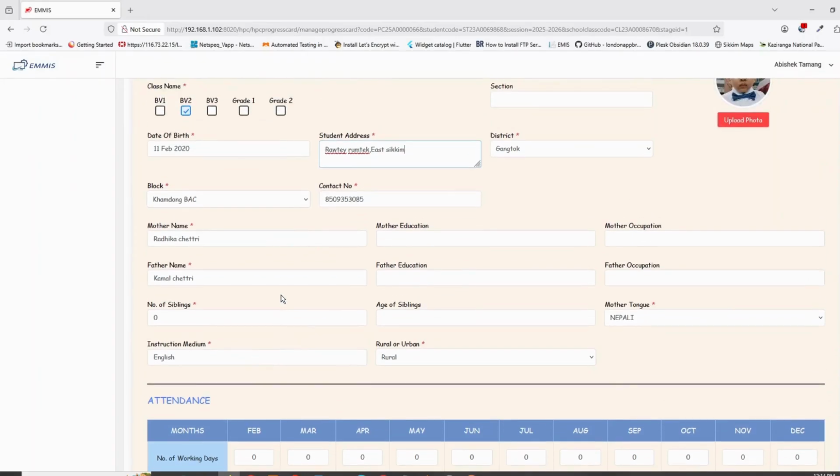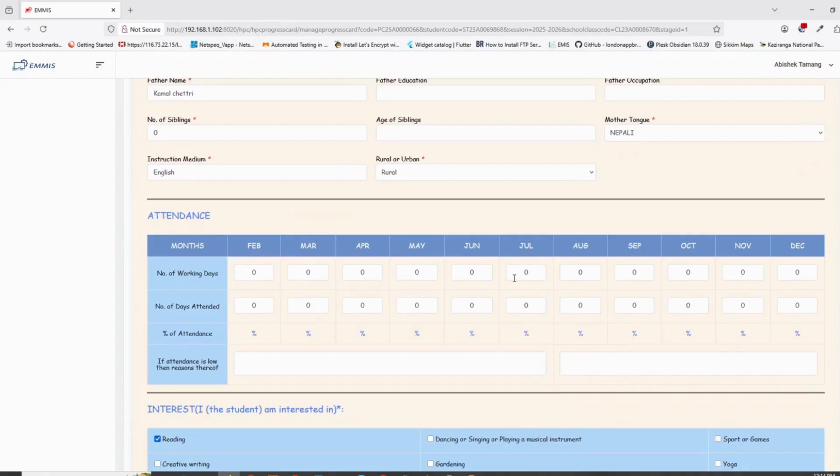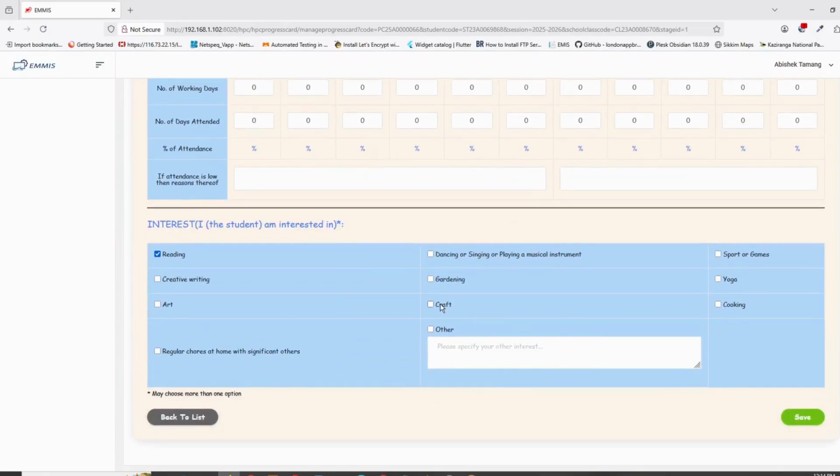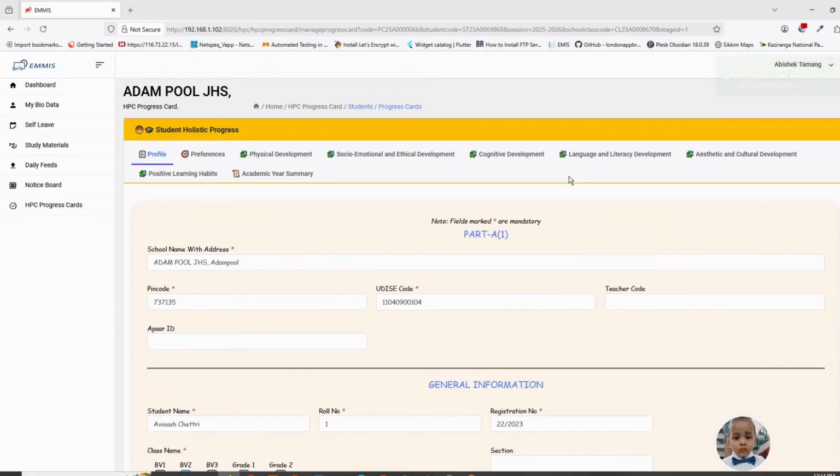Scroll down to the Attendance section and fill in the number of working days, and after scrolling further down, fill in the interest of the respective student. Message that your data is saved successfully will be shown in a green box on your web page.